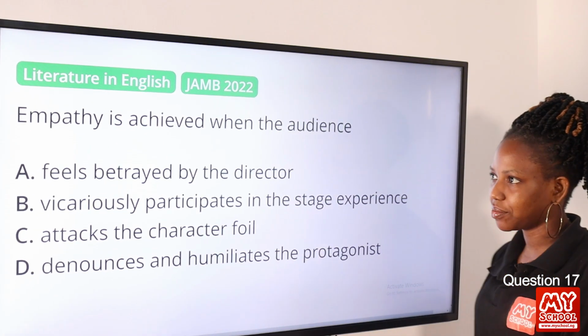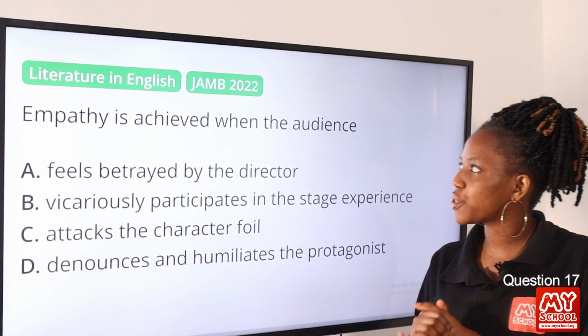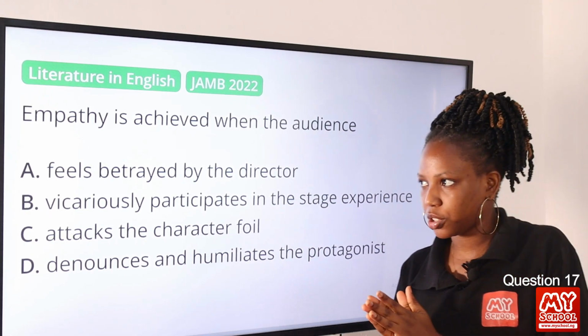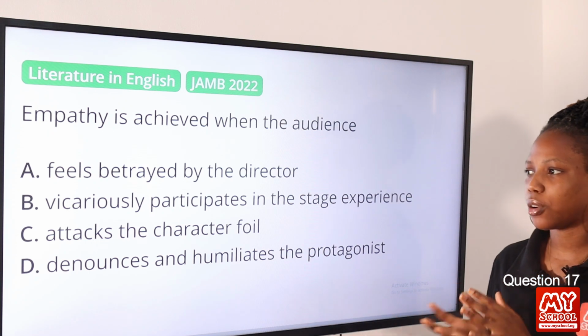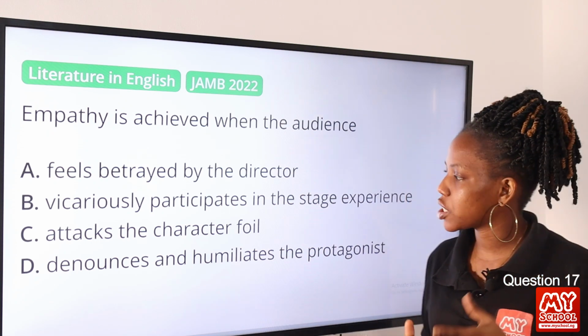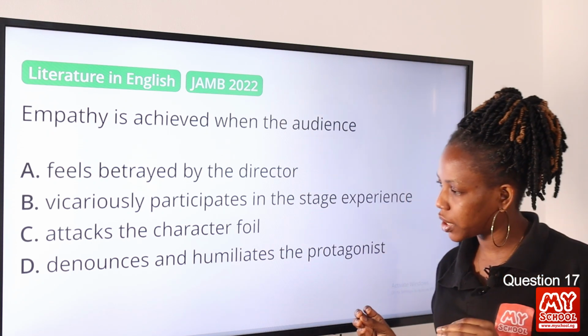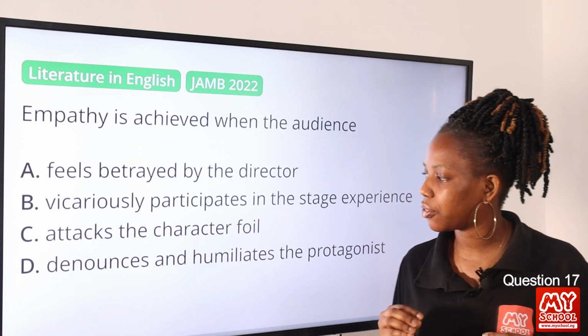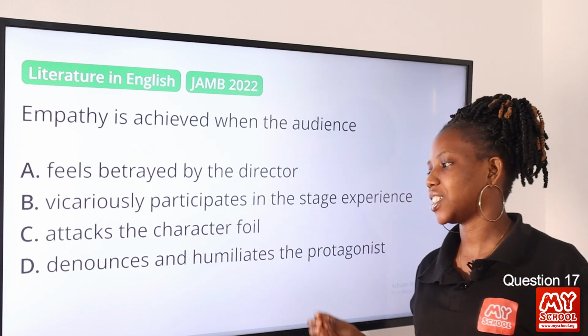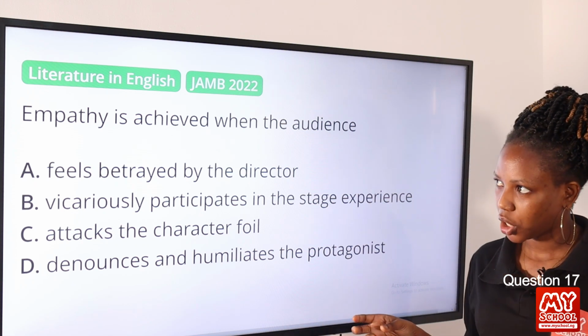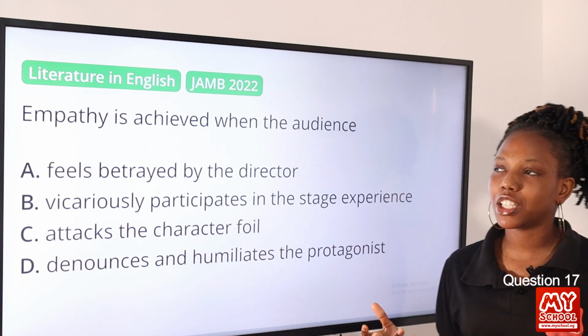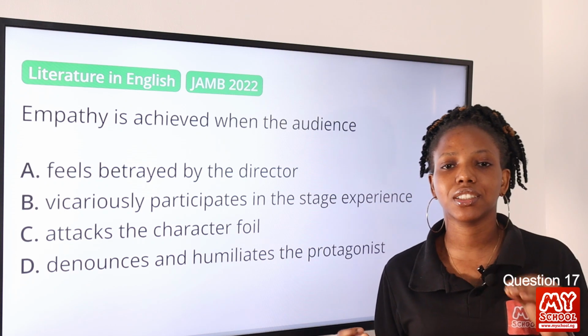Question 17. Empathy is achieved when the audience dash. Option A, feels betrayed by the director. Option B, vicariously participates in the stage experience. Option C, attacks the character foil. Option D, denounces and humiliates the protagonist. So empathy is felt by the audience, but it is achieved when the audience dash.